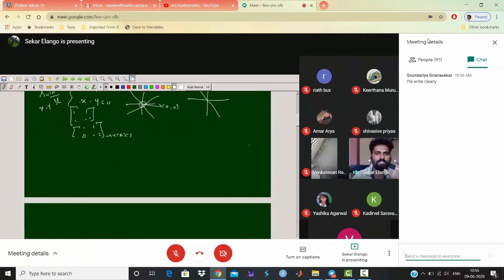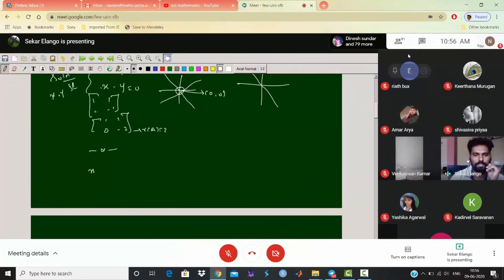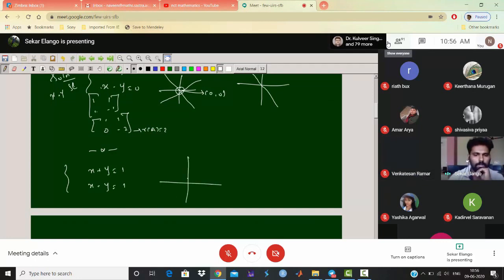So this is based on the homogeneous system. Suppose you take a non-homogeneous equation: x plus y equal to 1, x minus y equal to 1. So x plus y is 1, and x minus y is also 1. I can write it for x plus y equal to 1. When x equal to 0, we get y equal to 1, giving a line.